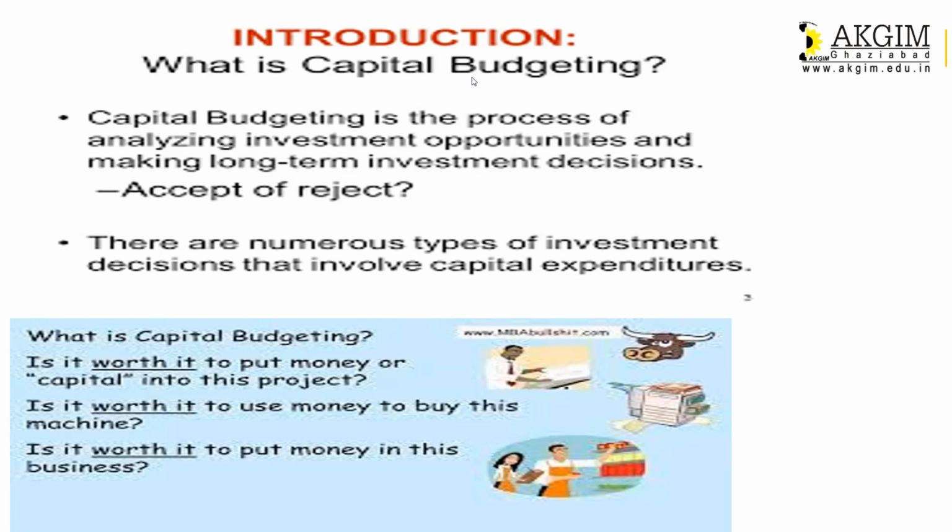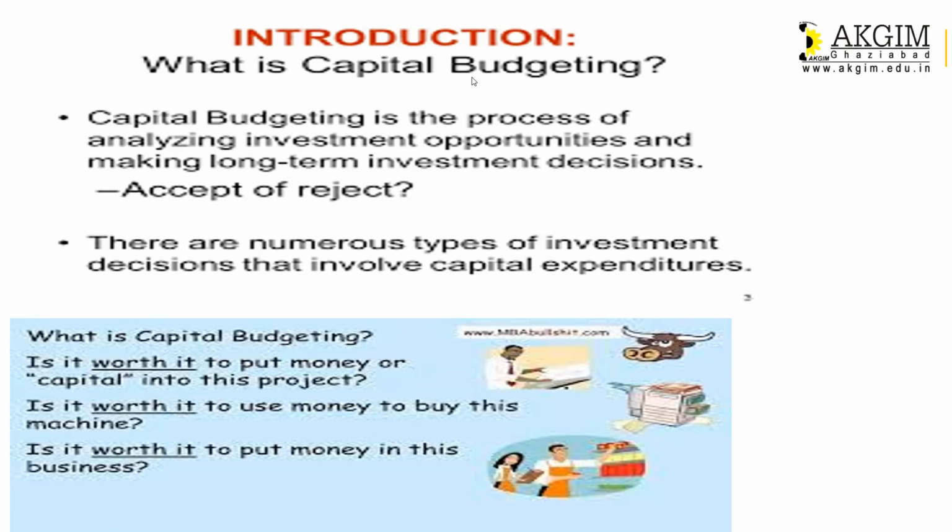There are numerous types of investment decisions that involve capital expenditure. As I have already told you, for example, if you want to take some license, license is an intangible fixed asset. So capital budgeting decision tools are very helpful to make these capital expenditure decisions. You will get the answers to these questions after studying all the tools and techniques.